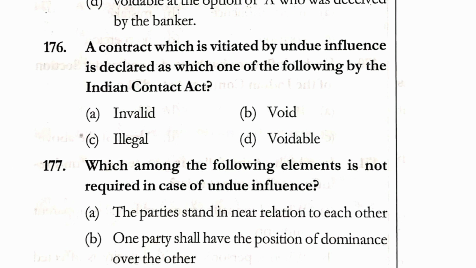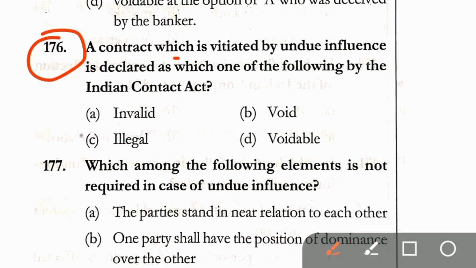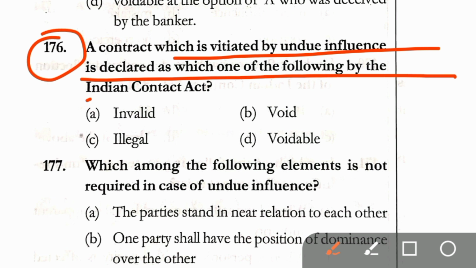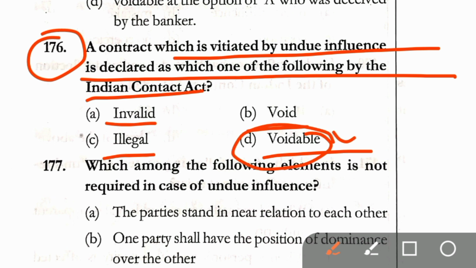Now let's get started from the question number 176. A contract which is vitiated by undue influence is declared as which one of the following by the Indian Contract Act? Invalid, void, illegal, voidable. Correct answer here is option D, that is voidable.